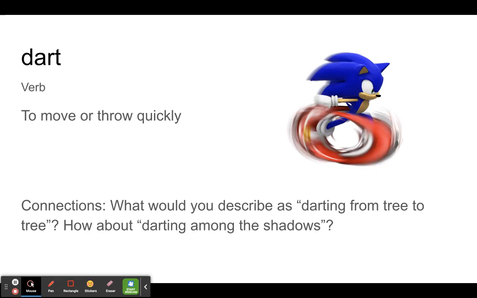Our first word, dart, is a verb to move or throw quickly. You can see Sonic here running like crazy. Sonic darts from one place to another. He never just walks. He's always racing or darting or shooting.